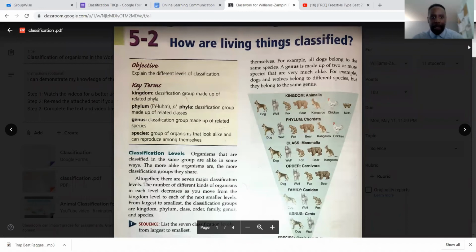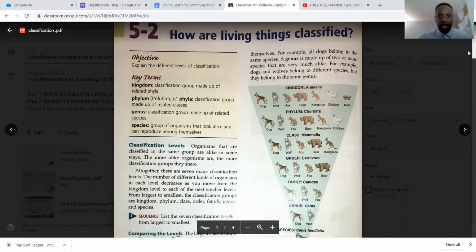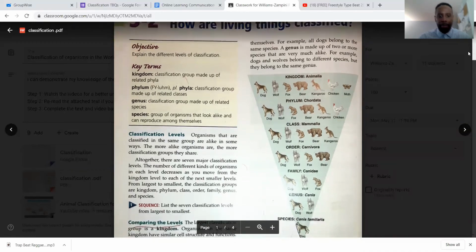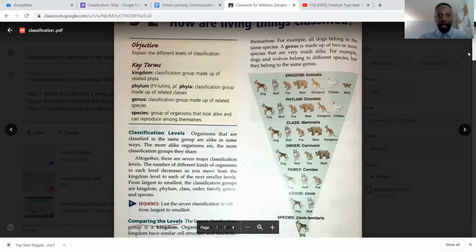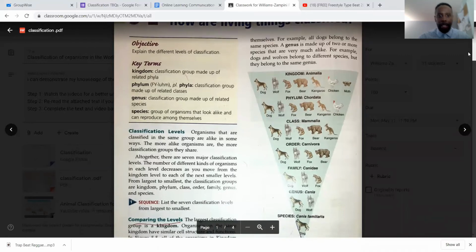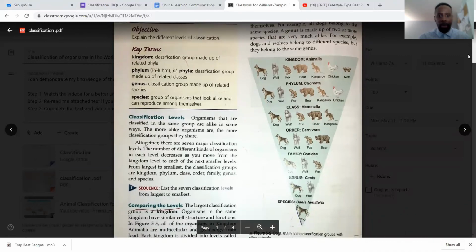This is the text, how are living things classified? All right, that's the text you're going to read, but I'm going to show you how to easily read that. I know it's a lot of words as you may see it, but it has the valuable information as far as being able to cite evidence from the text. So I will jump to each section where you'll be able to pull out the information for the form.